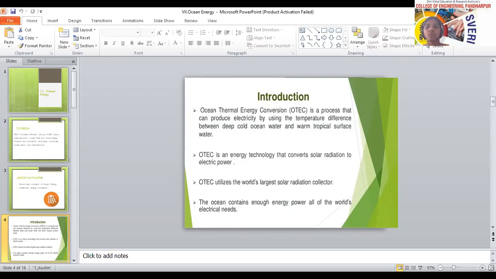We all know the solar radiation that we get from the sun falls on the surface of the earth, and 70% of the earth's surface is covered by water. So solar radiation also falls on the water, and that heat energy can be converted into electricity. That's why water is also called a solar collector, because it absorbs the solar radiation and converts that heat energy obtained from the sun into a potential difference.